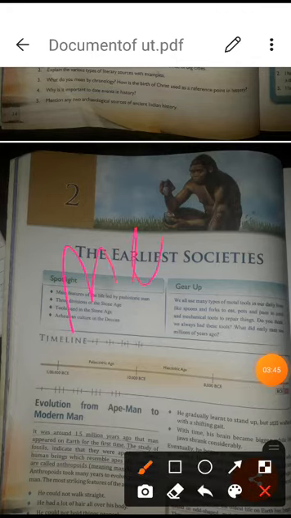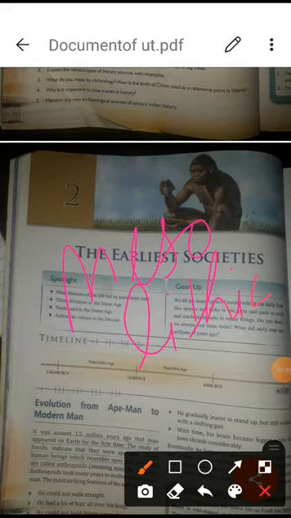So Meso means middle age. What changes occurred during this period, you have to understand. Like in the Paleolithic Stone Age, human beings were like the ape man. He was having the life of a nomad only, and he was known as the hunter and gatherer. But whatever the different kinds of stone tools he was using, they were not too sharp and pointed, but they were categorized, divided, and classified in different categories.